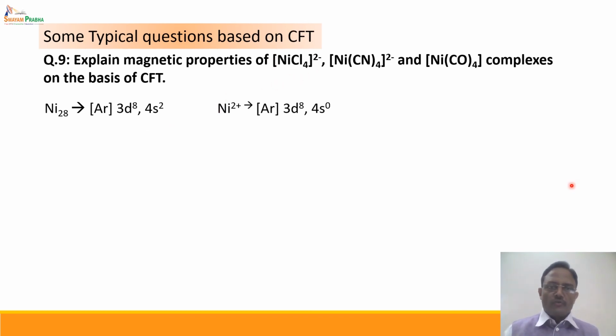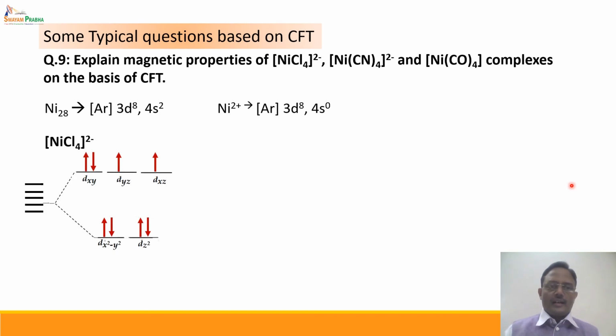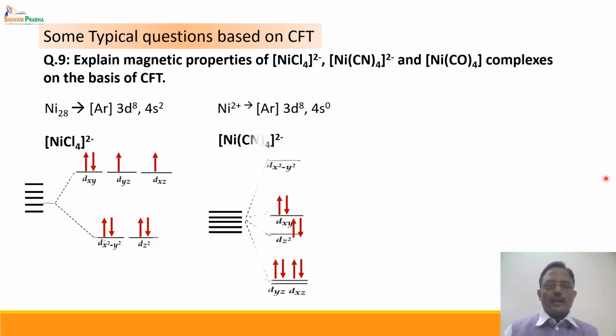In the case of [NiCl4]2-, since it is a tetrahedral complex, the splitting is like this: e orbitals with lower energy, t2 orbitals with higher energy. Since Cl is a weak ligand, and also the complex is tetrahedral, it is definitely high spin in nature with 2 unpaired electrons. When we come to [Ni(CN)4]2-, it is a square planar complex with the splitting of d orbitals like this, and the 8 electrons are filled in this particular manner with the dx2-y2 orbital as an empty orbital.